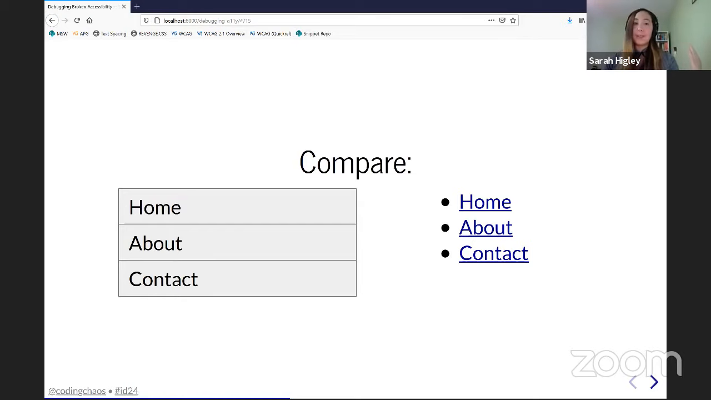So what I'm going to do is tab through the list of links that the bug was filed on and see what the behavior is there. So I'm going to do that right now. List with 3 items. Home visited link. About visited link. Contact visited link.